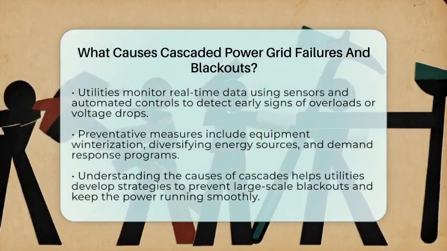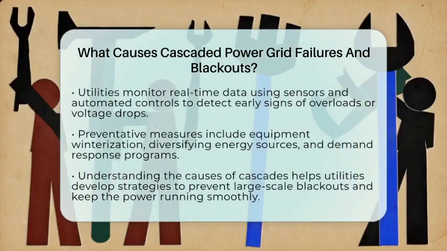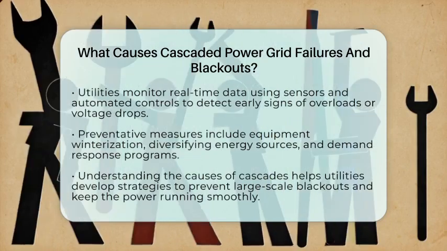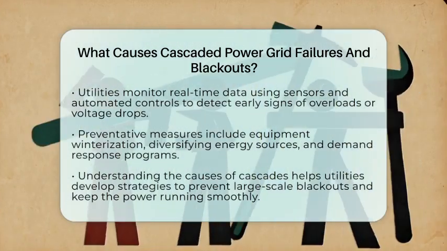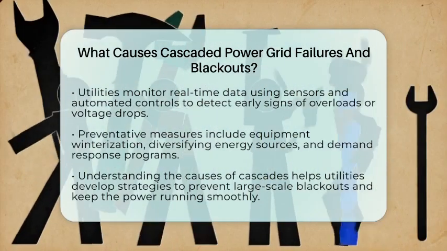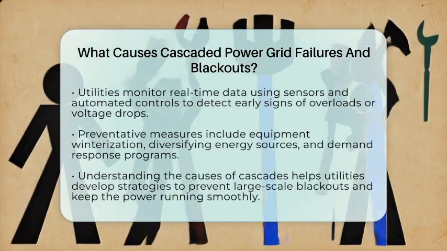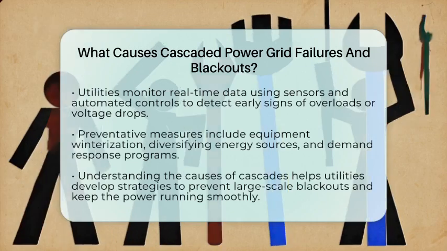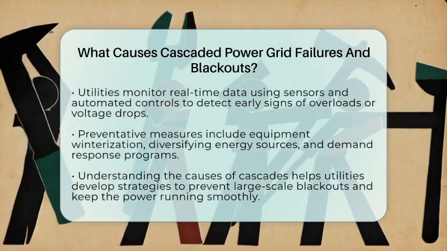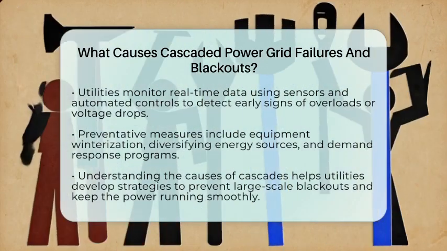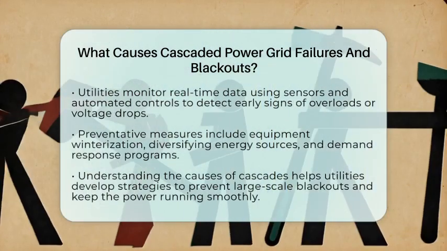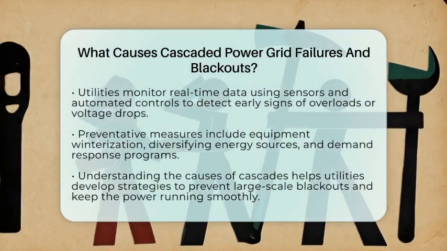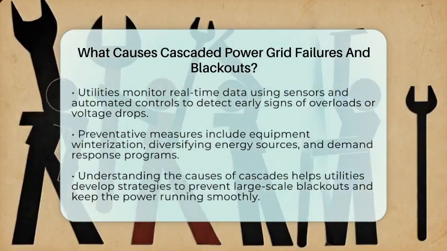To prevent these failures, utilities monitor real-time conditions closely. They use advanced sensors and automated controls to detect overloads or voltage drops early. They also analyze potential weak points in the network to identify critical lines that could trigger a cascade if they fail. During extreme weather, they take extra steps like winterizing equipment and diversifying energy sources to reduce risks. Load shedding and demand response programs are also used to lower stress during peak times.